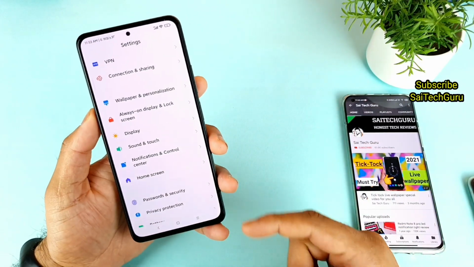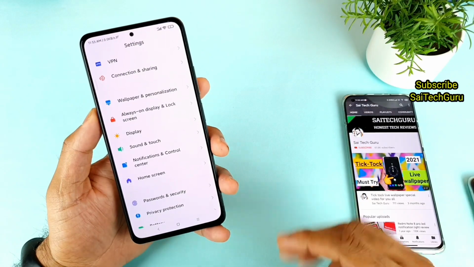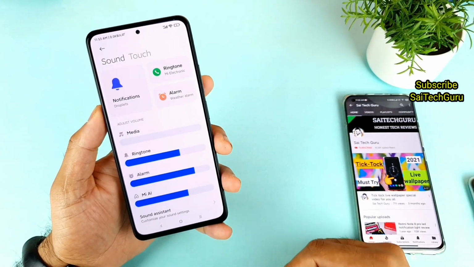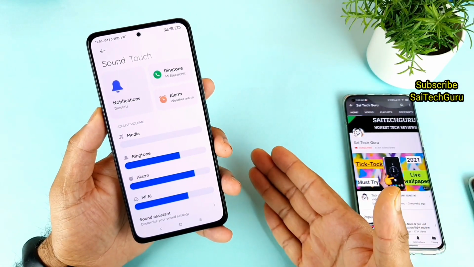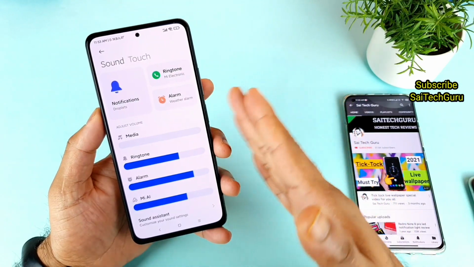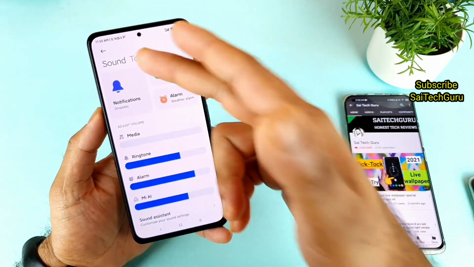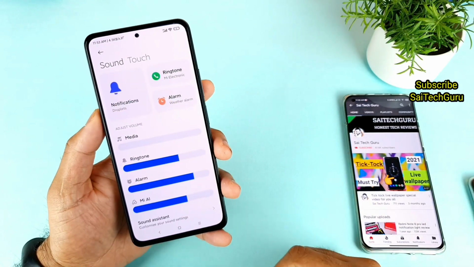So there are a few settings where you can toggle the vibrations, haptic feedbacks of this phone. It's the sound and touch, friends, as you can see. Previously there was no option called touch in the normal MIUI 12 version, but now in MIUI 12.5 we do get separate touch options, as you can see friends. There you can toggle all the haptic feedback settings whatever you want.